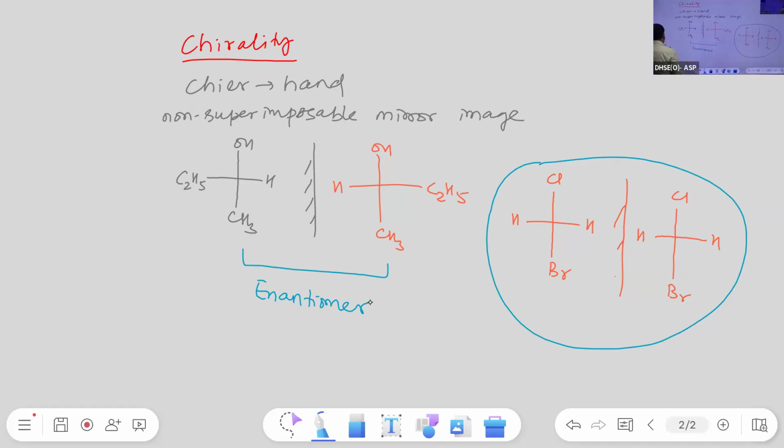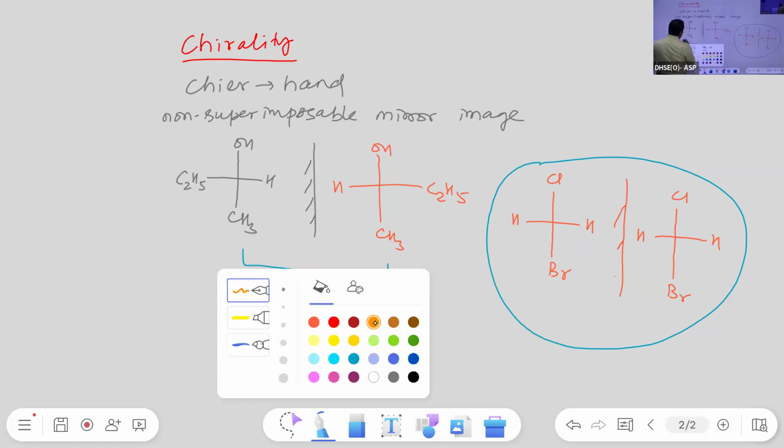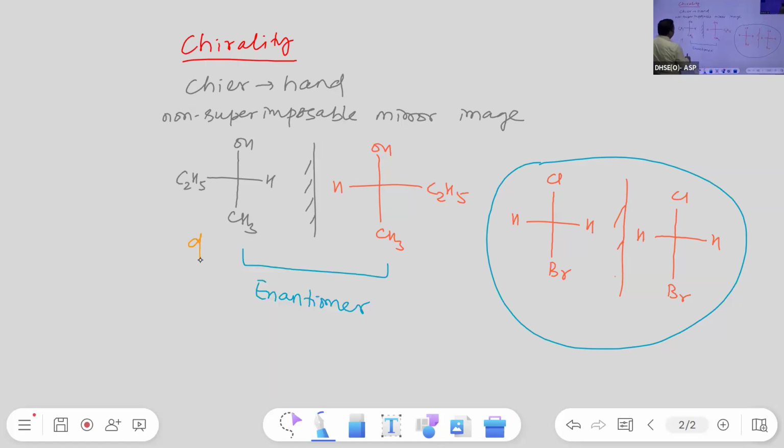you got it? Okay. Now, if you know the first one is existing in the D form, then the second one must be existing in the L form, and vice versa.